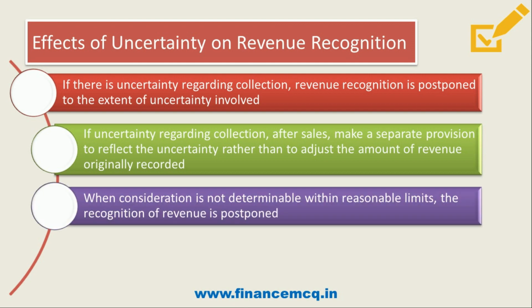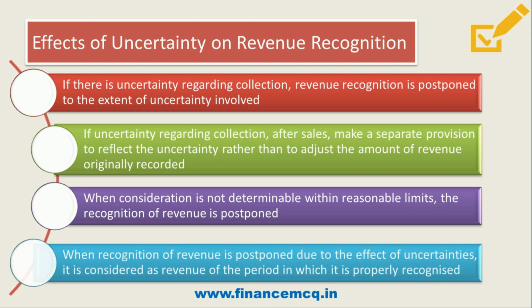And then when consideration is not determinable within reasonable limit, the recognition of revenue is postponed. That is, if we can't determine the consideration, then don't recognize the revenue until it is determinable. And then when recognition of revenue is postponed due to effect of uncertainties, it is considered as revenue of the period in which it is properly recognized.